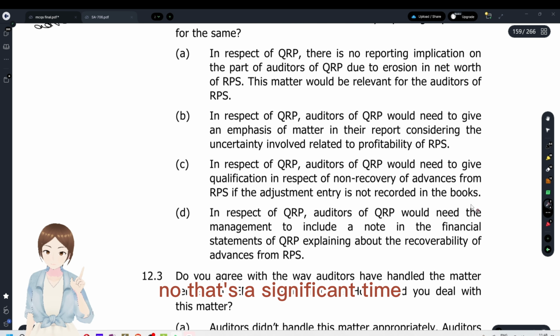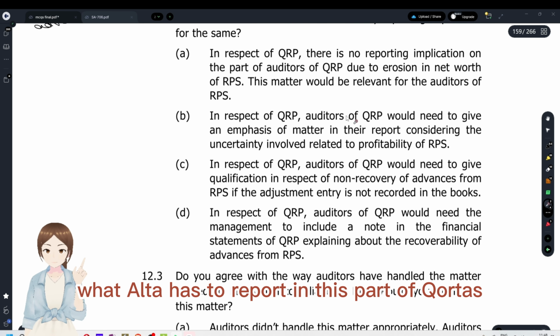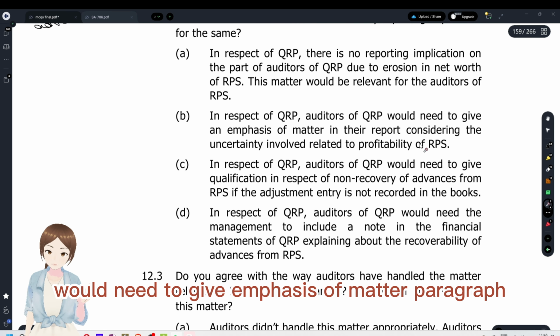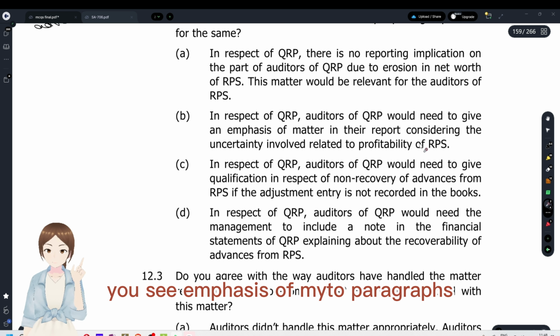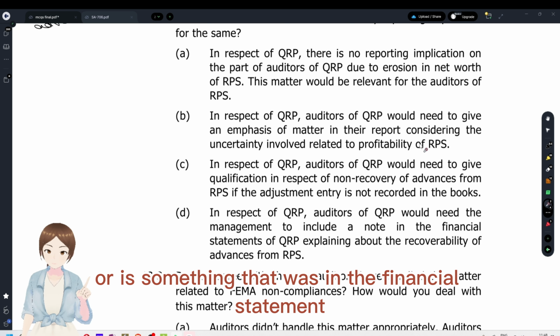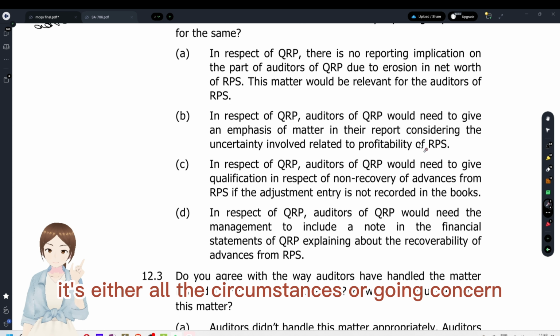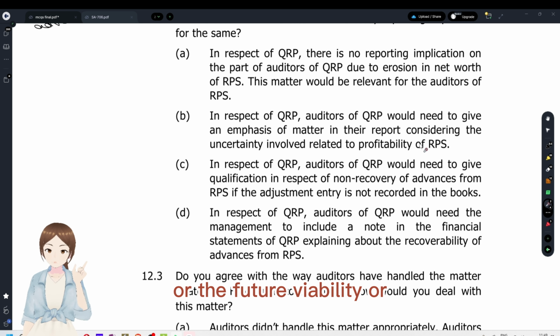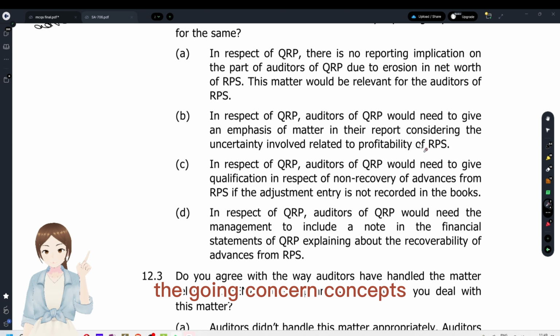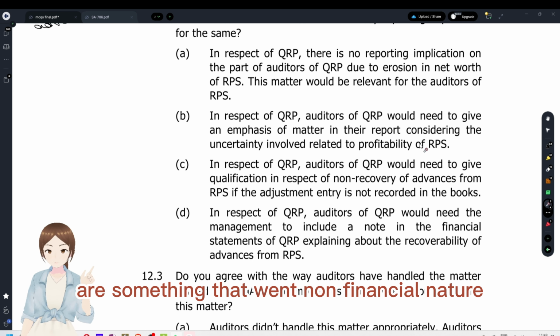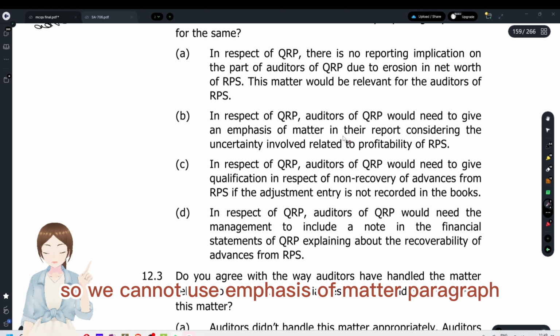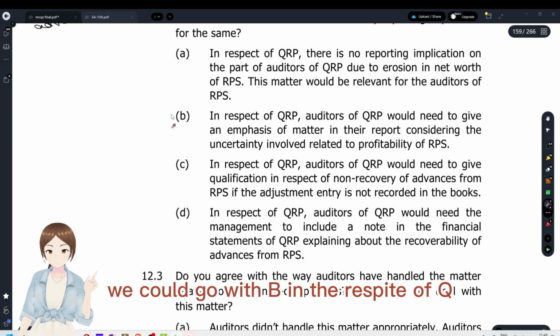No, that's a significant amount; the auditor has to report. In respect of Q, auditors would need to give an emphasis of matter paragraph. You see, an emphasis of matter paragraph is something that was in the financial statement, we have to write it. All the circumstances of going concern or future viability are of a non-financial nature, so we cannot use an emphasis of matter paragraph. If these two were wrong, we could go with B.